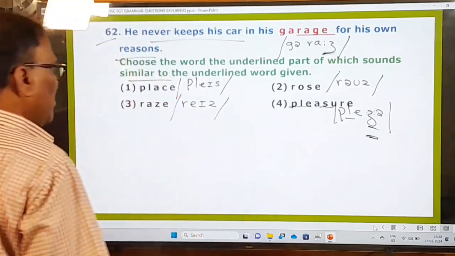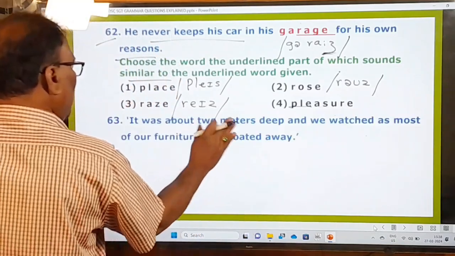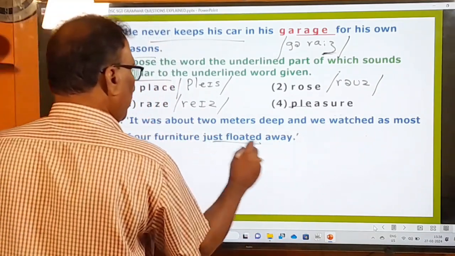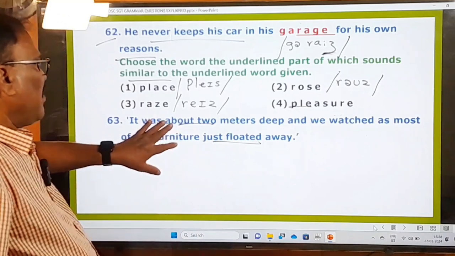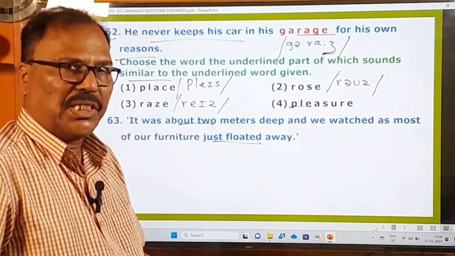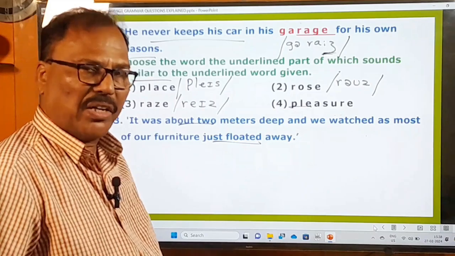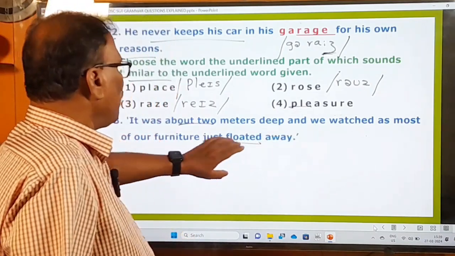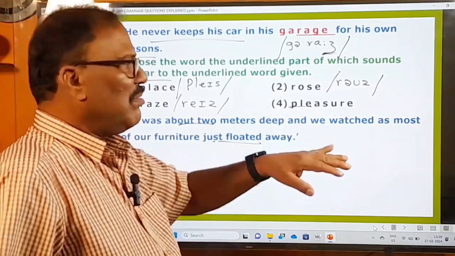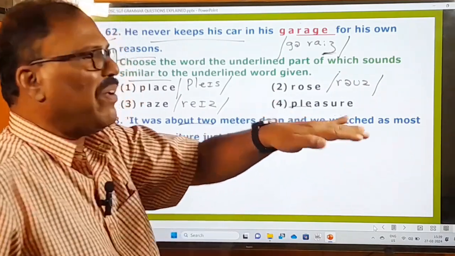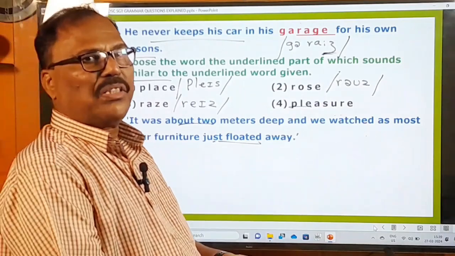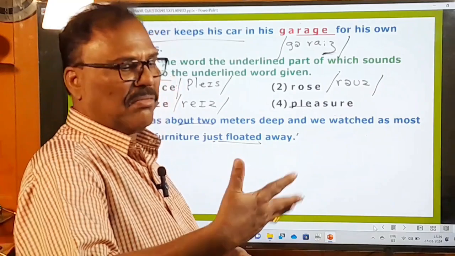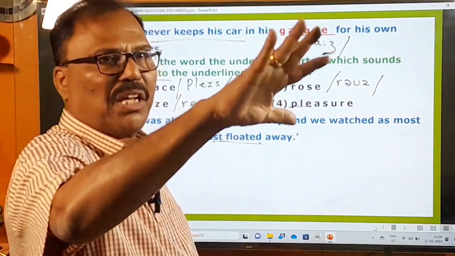And now let's move on to the next question. It was about 2 meters deep and we watched as most of our furniture just floated away. See, this is the statement. It was about 2 meters deep. Deep means automatically you understand you are in water. And we watched as most of our furniture just floated away. It is floating in water. In floods, you will be deep in water and things will be floating away on the surface of the water.